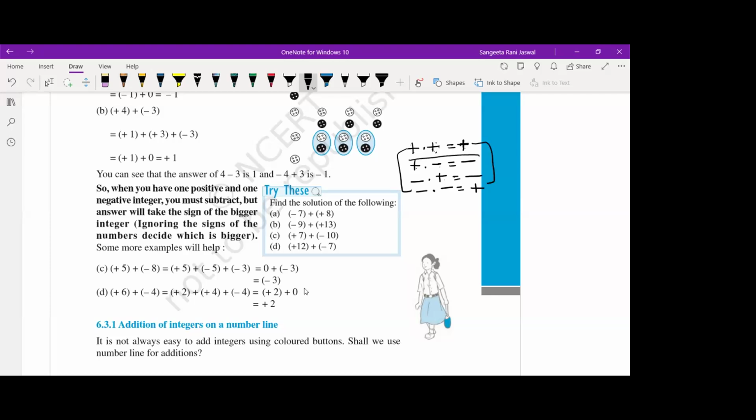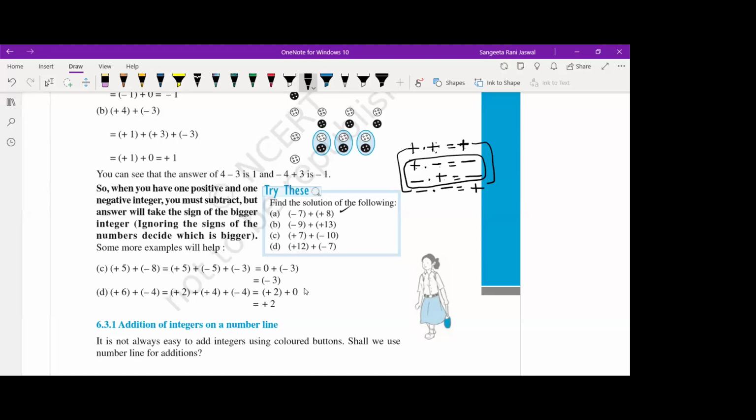When you have two opposite signs together, your answer will be negative. Are you understanding? Yes, ma'am. Ma'am, this is for multiplication. This I have told you for multiplication. Otherwise also, just remember this rule because it applies everywhere.